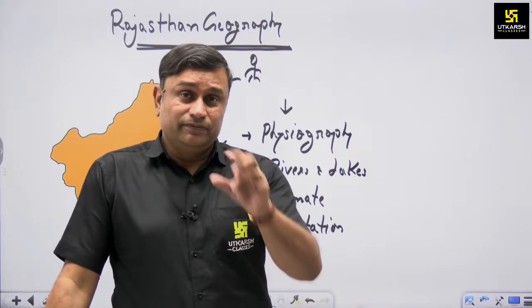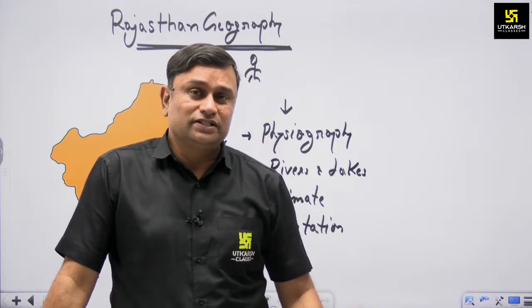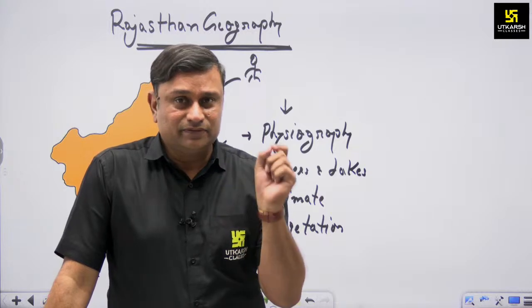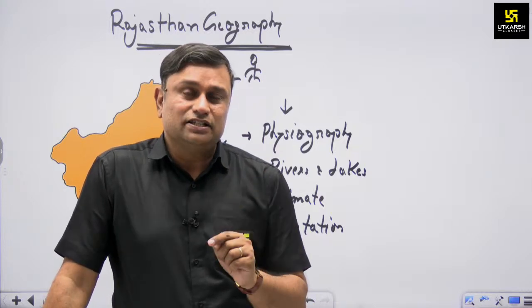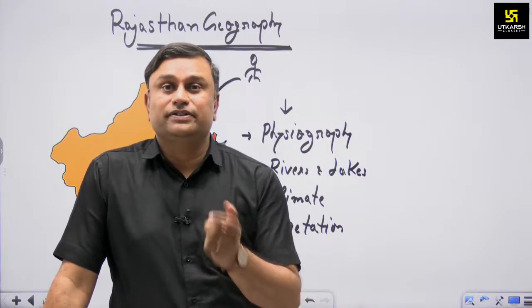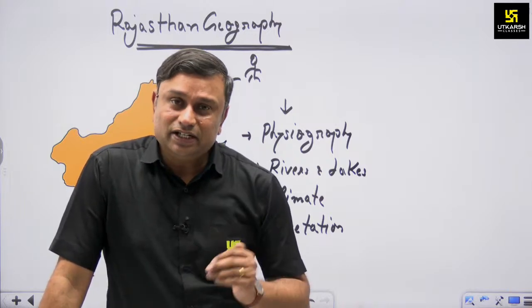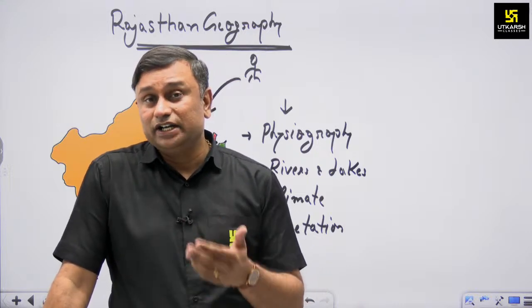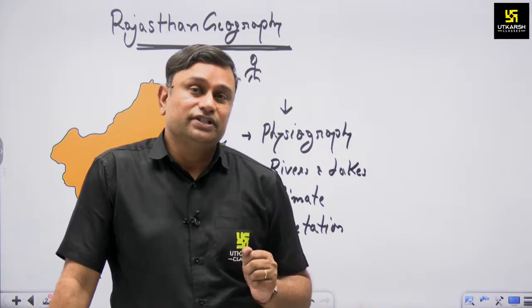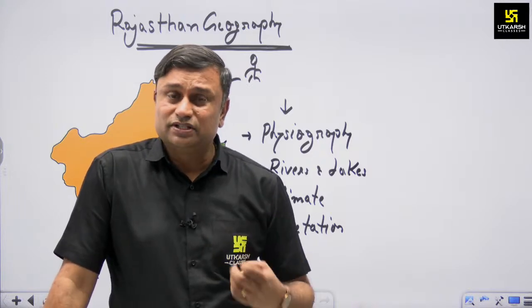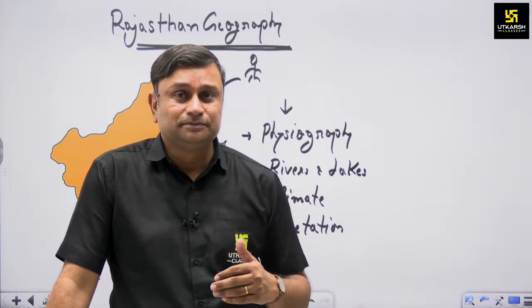That's why if you go through the syllabus and point out this vegetation, there is another aspect associated with this section: wildlife and biodiversity. Definitely, without wildlife and biodiversity, we haven't studied the vegetation. Vegetation means the plants, shrubs, and grassland available in Rajasthan.